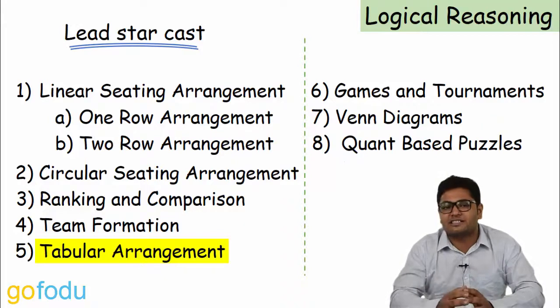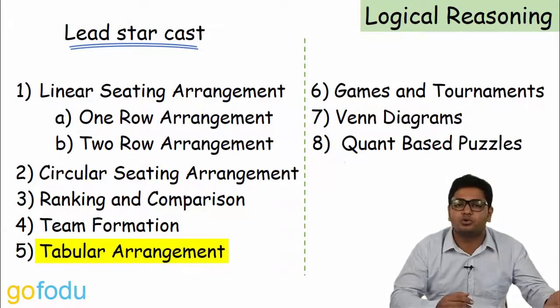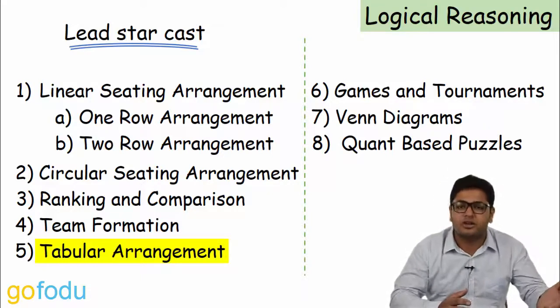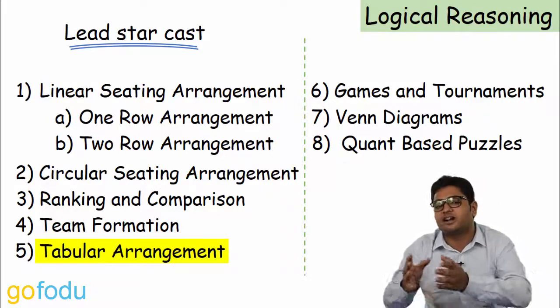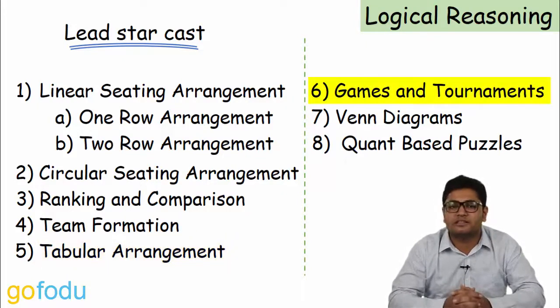In these questions, several parameters will be given. For example, 4 people are wearing shirts, trousers and shoes of 4 different colors. Then, some clues will be given using which we have to match the person with his color of shirt, trouser and shoes. Sixth topic is games and tournaments.